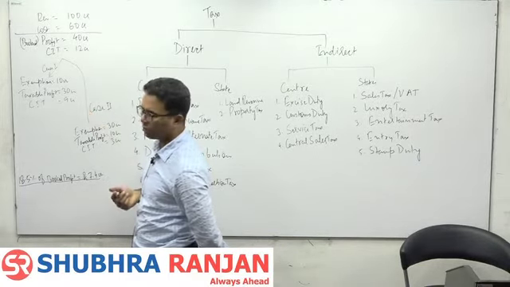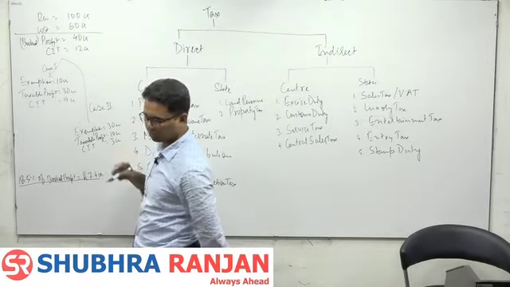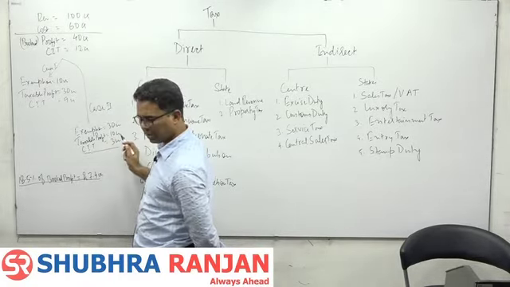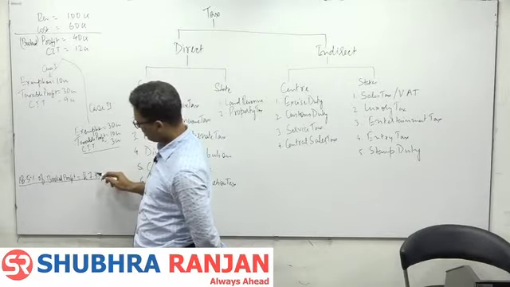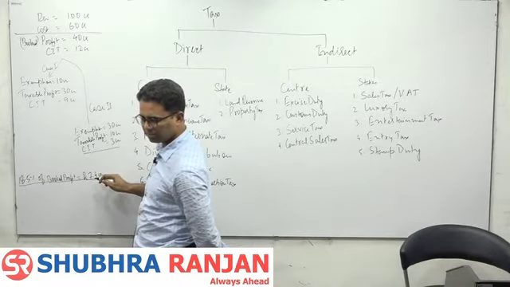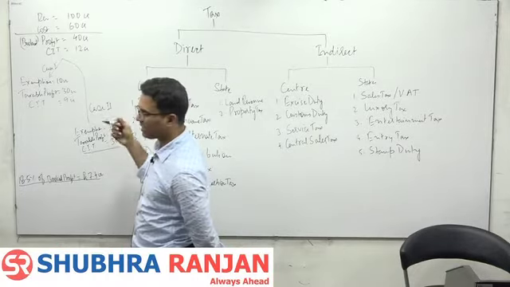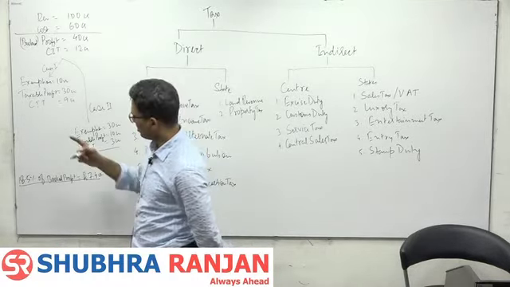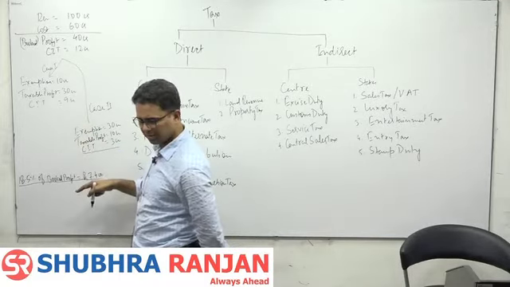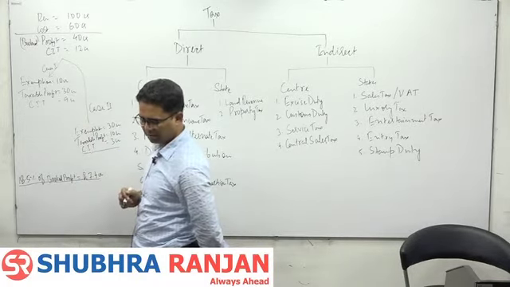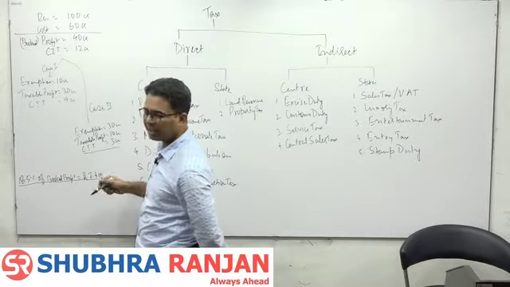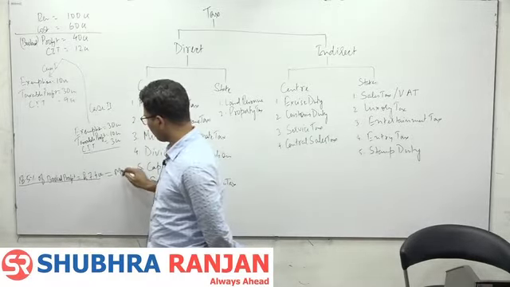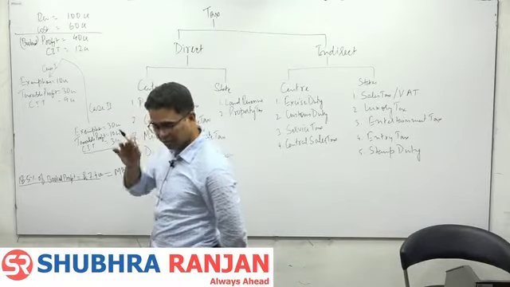So case 1, what will be the tax? 9 crore. Case 2, which is highest? This is higher. So case 2, this will have to be paid. Case 2, what will be the tax liability? 7.4 crore. So whichever is maximum, that you will have to pay. This is called MAT. Now listen carefully.